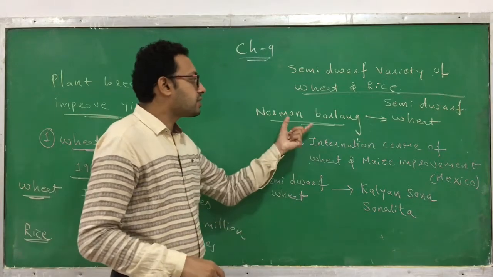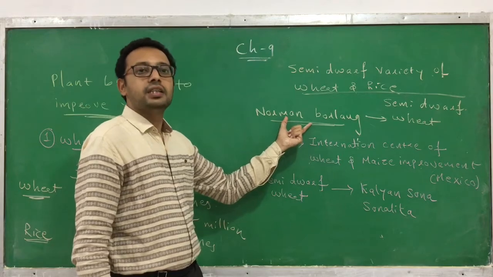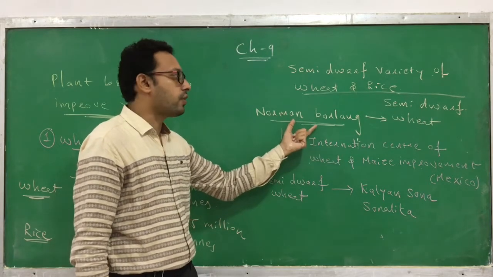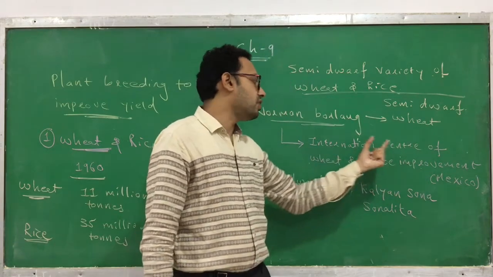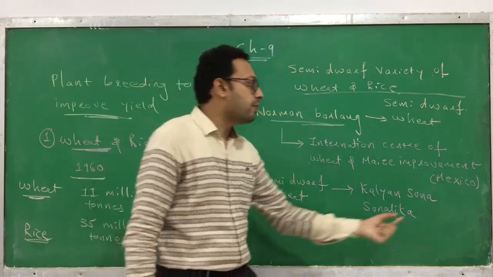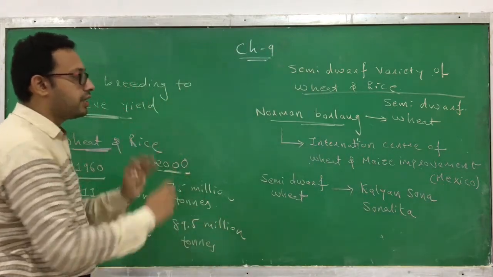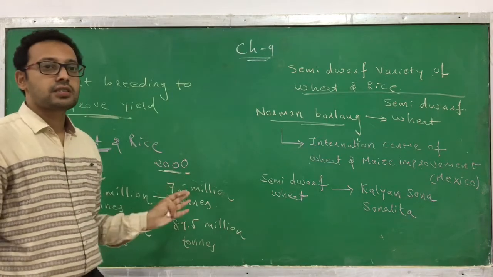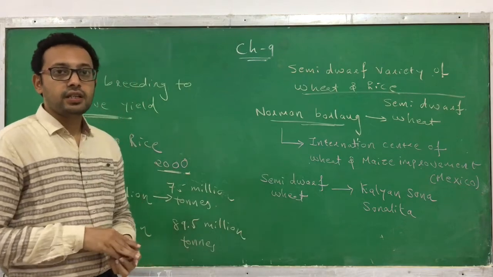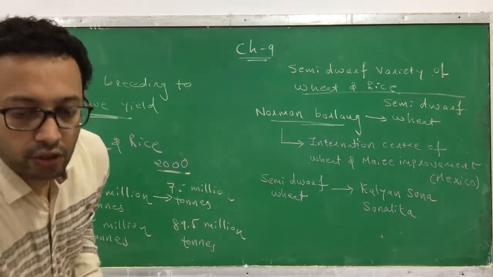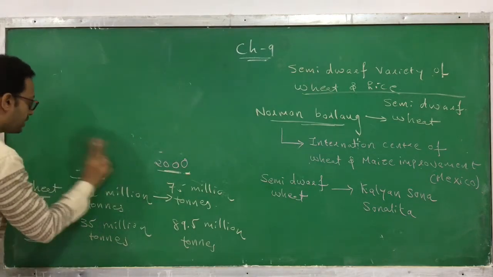The first semi-dwarf variety was developed by Norman Borlaug. He is a Nobel laureate. He developed the first semi-dwarf variety of wheat at the International Center of Wheat and Maize Improvement, present in Mexico. The similar thing has also been done in rice. We have also developed the semi-dwarf variety of rice. And where was it developed?